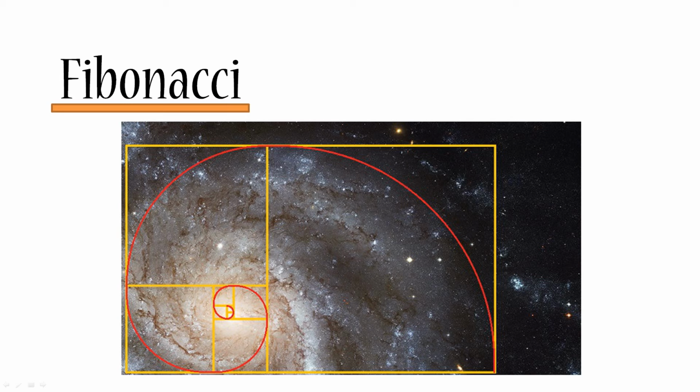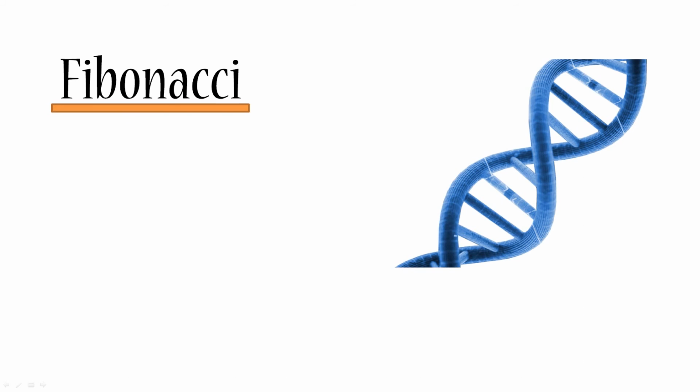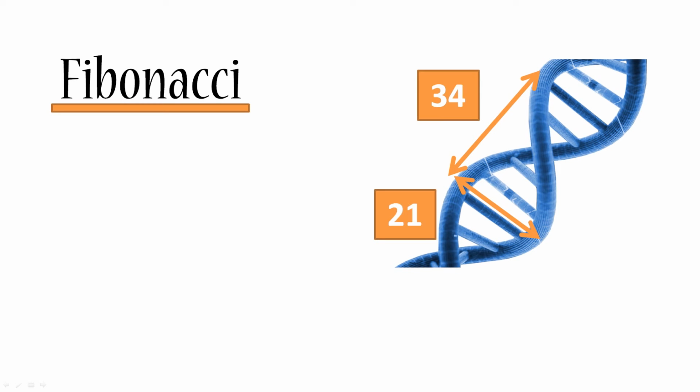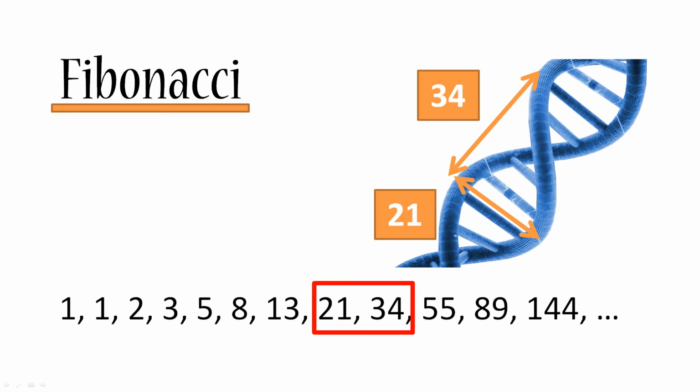So it kind of makes you wonder, how come the Fibonacci ratio can be seen in so many parts of nature? Let's take one more example. Let's take the human DNA. And if we measure its width and its length, then they will be exactly 21 angstrom and 34 angstrom, where angstrom is a unit of measurement for various little things. And if you recall, 21 and 34 are actually in our Fibonacci sequence.